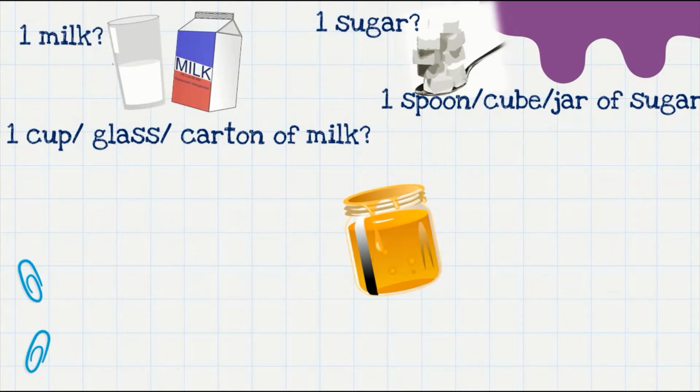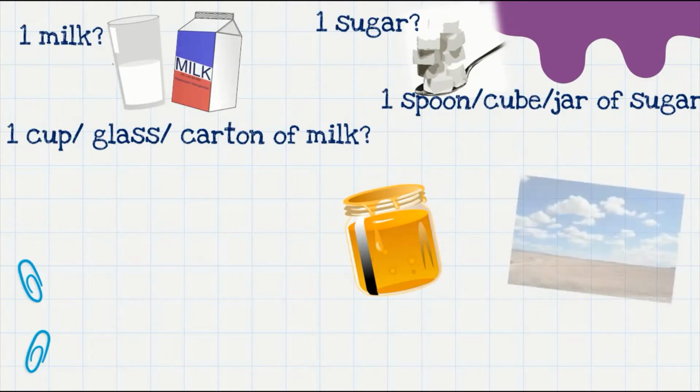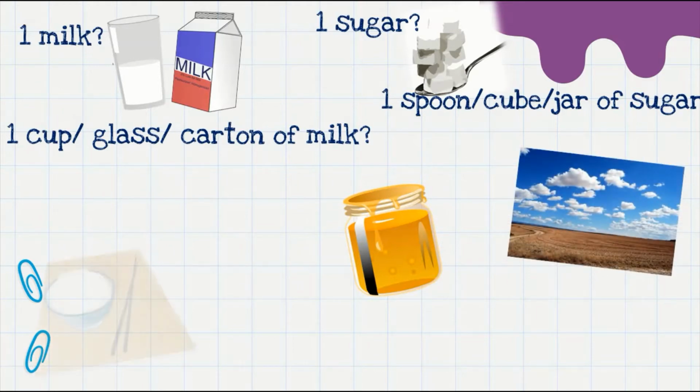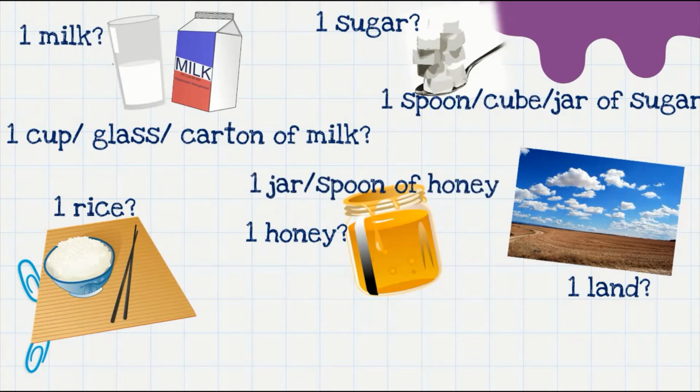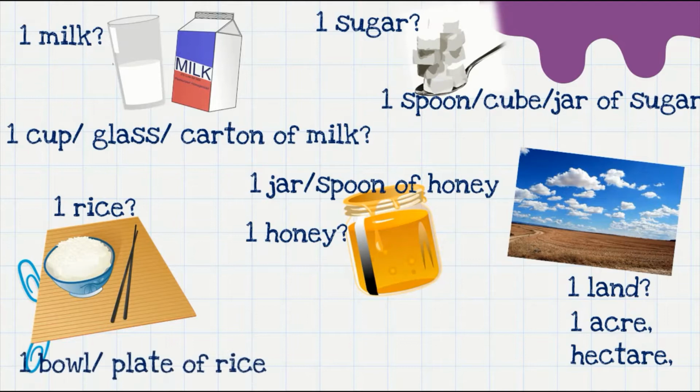So let's look at some more examples like honey, or say land, or even rice. I need to specify what I need. If I say give me one honey or one land or one rice, you would think I've gone bonkers. I need to specify whether I need one jar or a spoonful of honey, whether I'm talking about an acre or a hectare of land, or one bowl or a plate of rice.